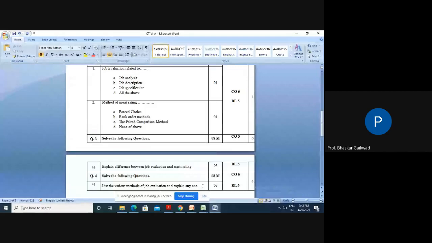In short, for promotion and transfer purposes, we require merit rating. You have to keep in mind for what purpose we require merit rating: for promotions and transfers.